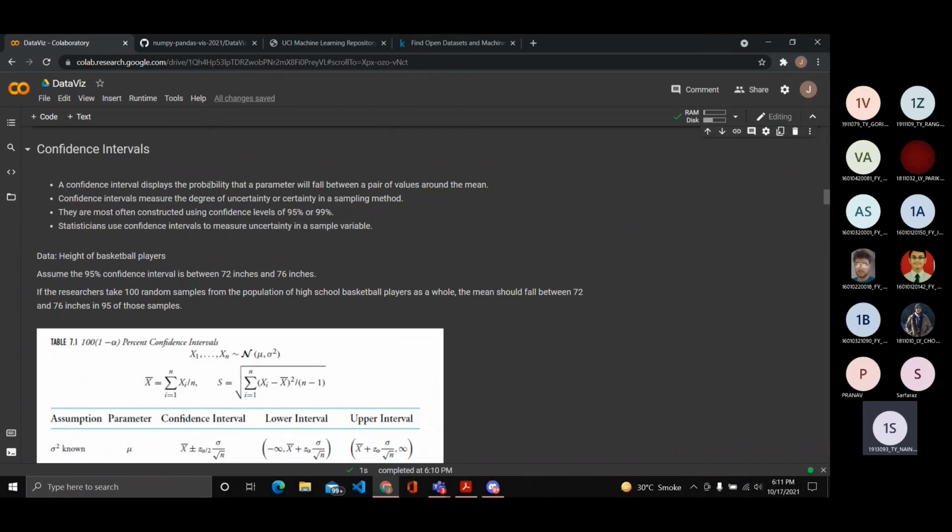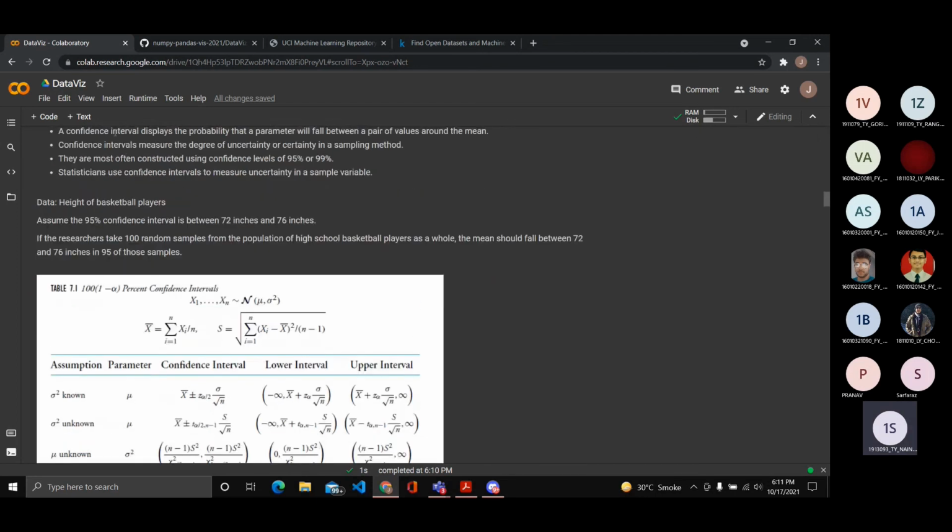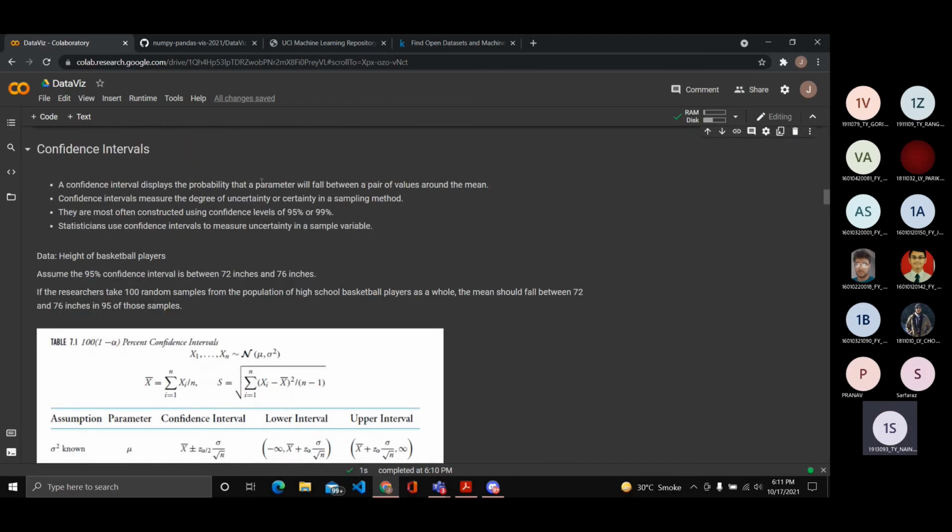To understand and conclude things from a sample rather than a whole population, we use things such as confidence intervals, which take into consideration the sample mean, that is the mean of the sample, and try to predict the population mean, that is the mean of the whole population. So again, as you can see, a confidence interval displays the probability that a parameter will fall between a pair of values around the mean. Confidence intervals measure the degree of uncertainty or certainty in a sampling method.